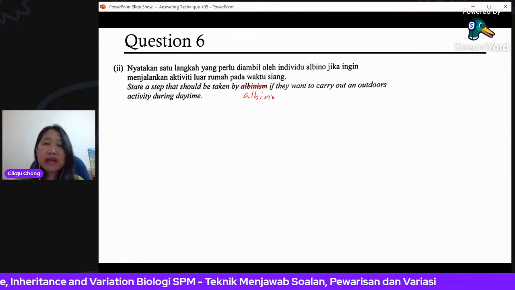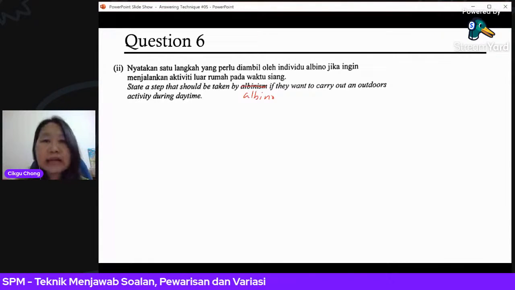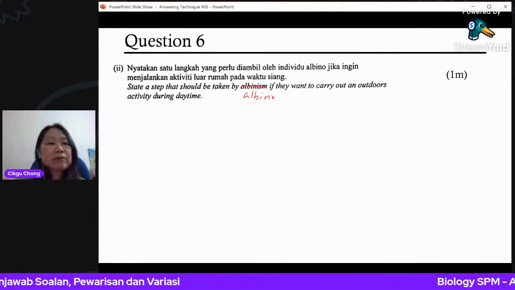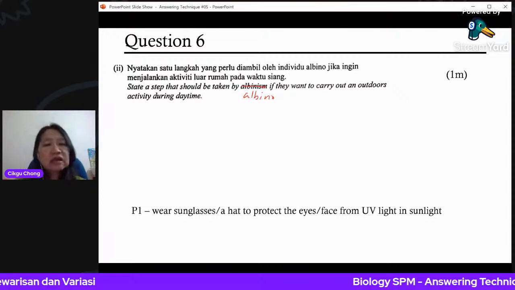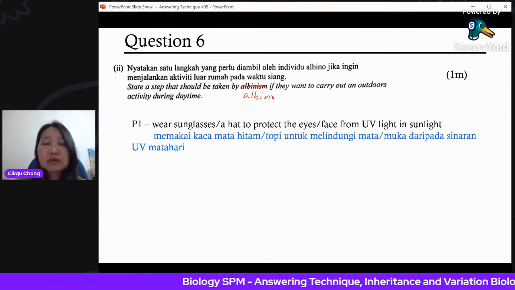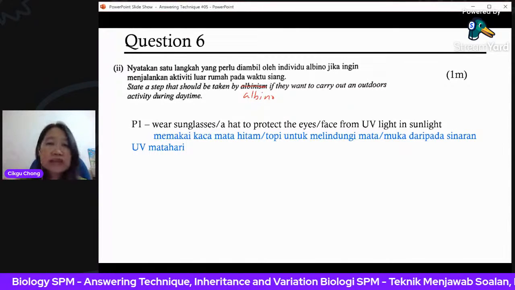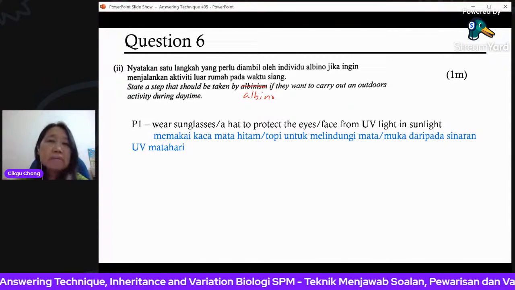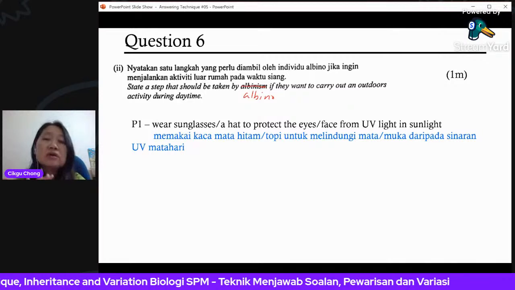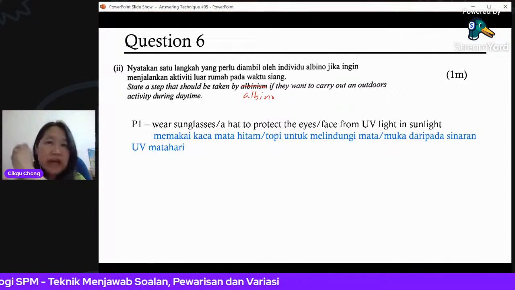So you can write any answer as long as you protect the skin from the UV light. So how to protect? 1 mark only. Wear sunglasses, a hat to protect the eyes or the face from the UV light in the sunlight because they will sunburn easily. The UV light can cause cancer because they do not have the melanin to block out the UV light. Okay, so they have to be extra careful when they go out. They have to wear hat and so on.